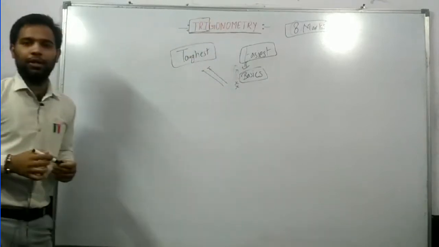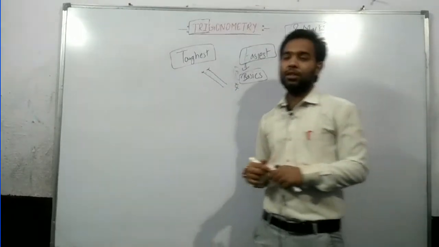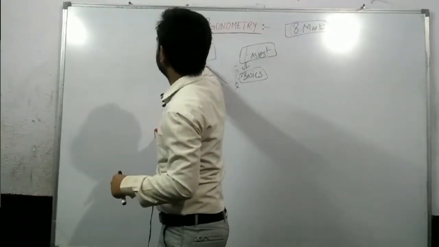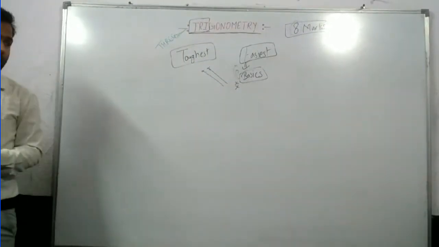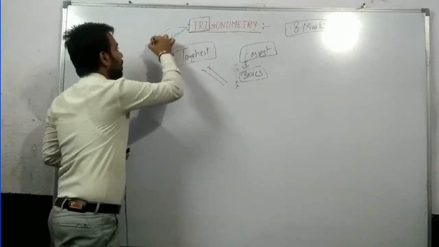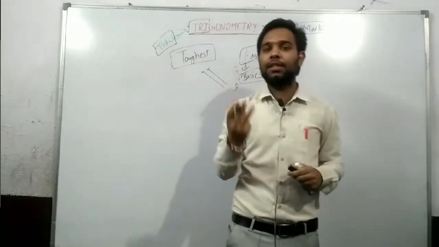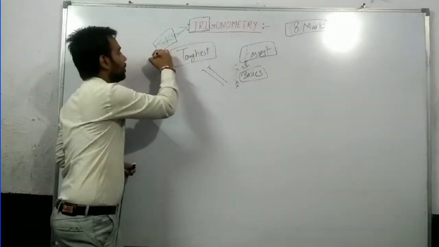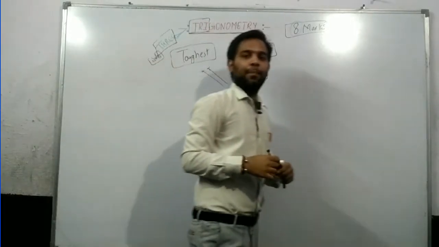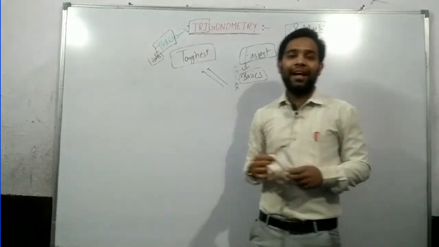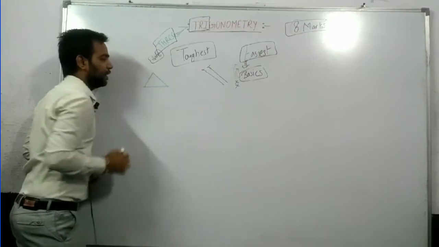Now, first let's go over the name trigonometry. There is a word in trigonometry, that is tri. What is the meaning of tri? We all know tri means 3. What is the meaning of 3? It means trigonometry is applicable only on the shape which has 3 sides. Yes or no? That means trigonometry is applicable only on triangles, because a triangle has 3 sides. Just like this is a triangle.